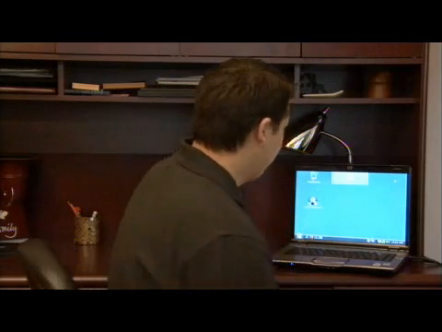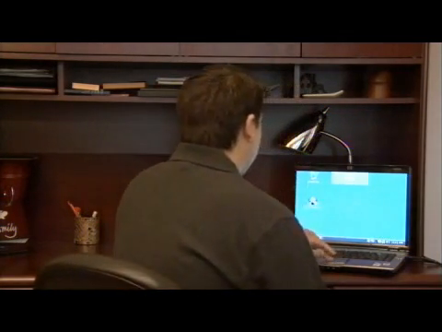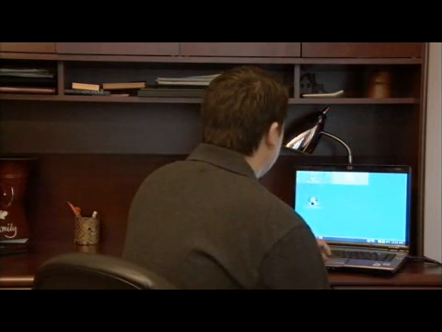Today I'm going to show you how to use Windows Flip 3D on Vista. Let's go to our computer. And Flip 3D is basically a method that allows you to switch between programs in a 3D way.